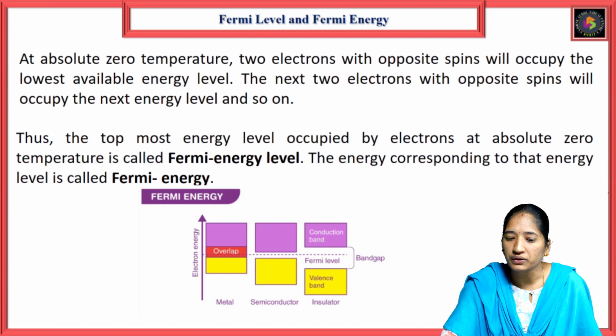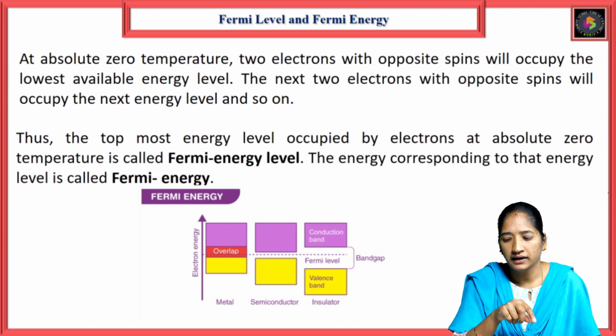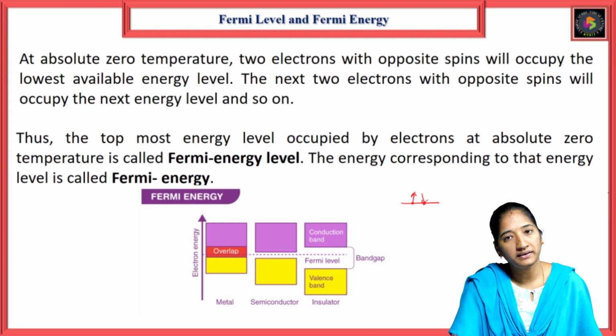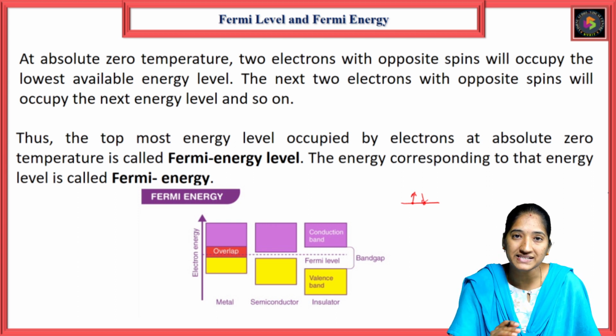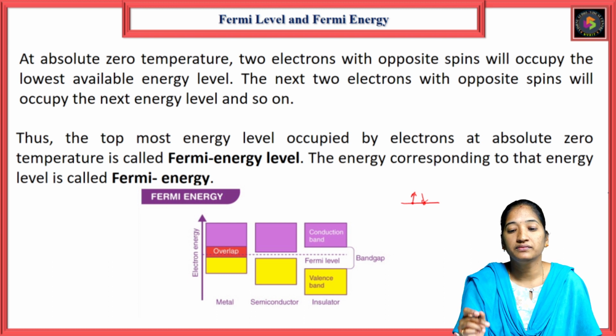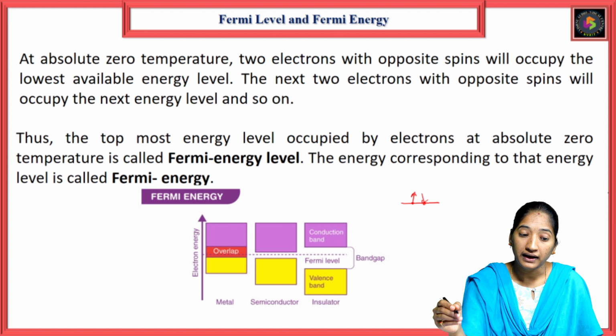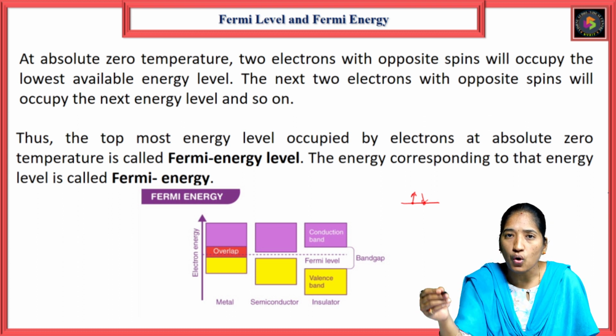At absolute zero temperature, 2 electrons with opposite spin will occupy the lowest available energy level. The next 2 electrons with opposite spin will occupy the next energy level, and so on.